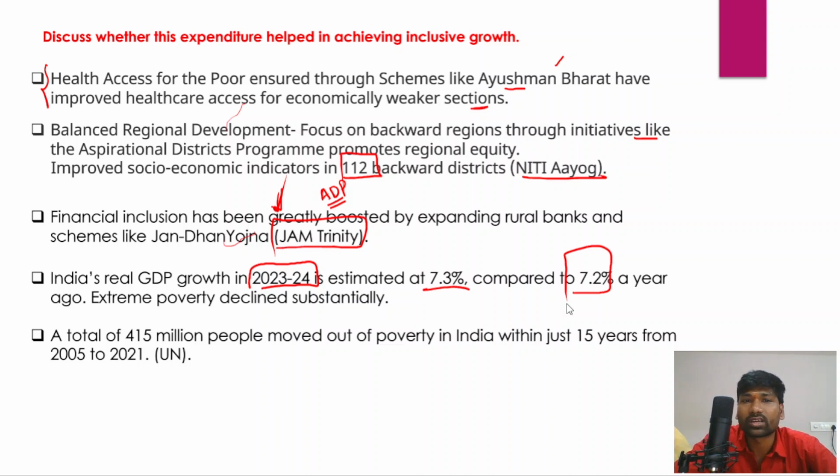So in this context, what has to be done by the government to achieve inclusive growth, and how can the government substantially improve the social welfare, social services spending? Now, in this context, it is very important that the government must exclude the ghost beneficiaries, or weed out the leakages and corruption existing in the social welfare expenditure. And the government should also identify all the genuine beneficiaries, and the benefits should be transferred to the genuine beneficiaries through the Jan Dhan Aadhaar Trinity or Jan Dhan Yojana. So this is a very, very important aspect when it comes to ensuring the efficiency or effectiveness of the resources transfer to the